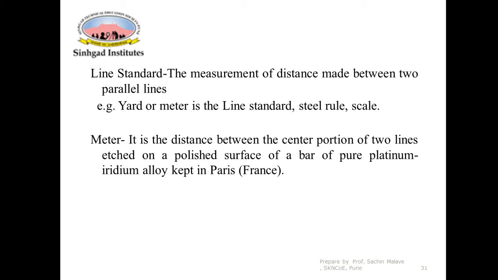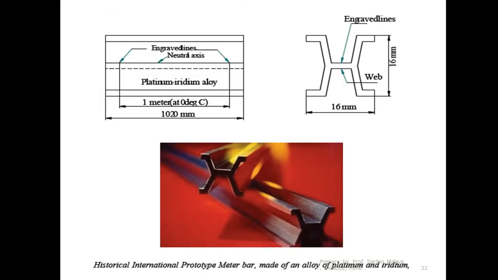The material of that bar is a pure platinum iridium alloy, and it is defined as the distance between the center portion of the two lines on a polished surface. So these things are defined. We'll see this in detail.